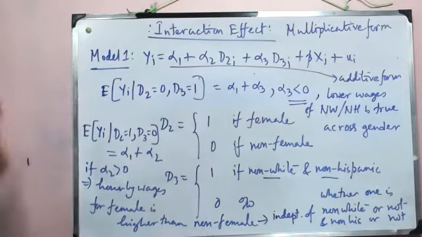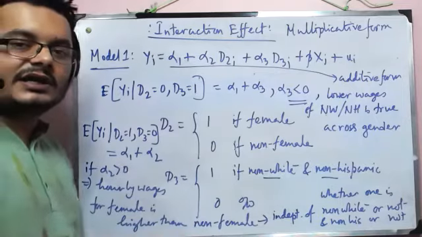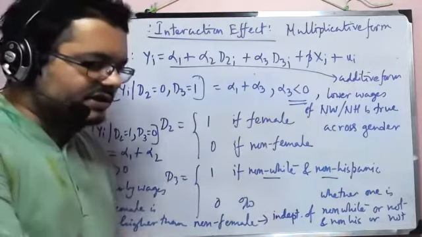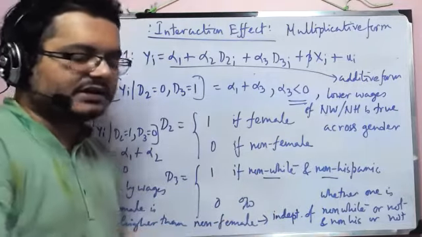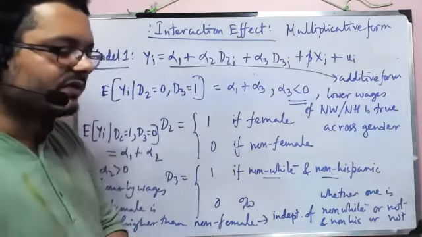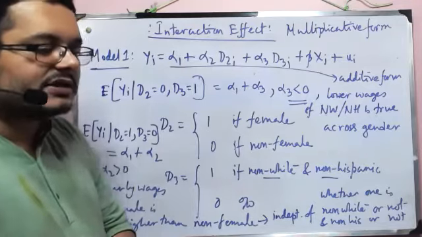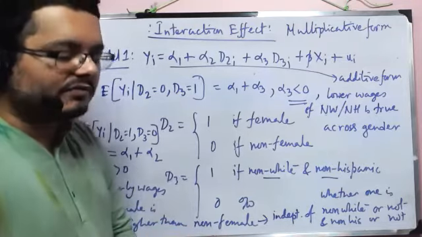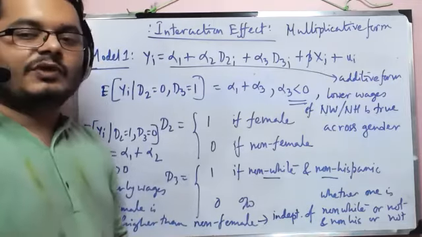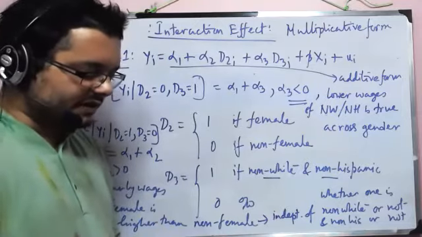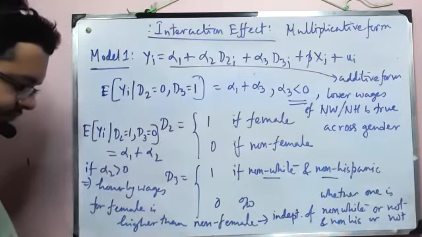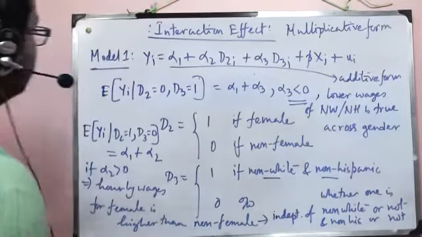So how do we include the fact that there is some interaction between these two dummies, that there is some intersection region between gender and race, where you will probably get the result that the female wage for the white and Hispanic is higher, but the male wage for the non-white and non-Hispanic is higher? What should we do to include that kind of scenario? For that, we need to include interaction.